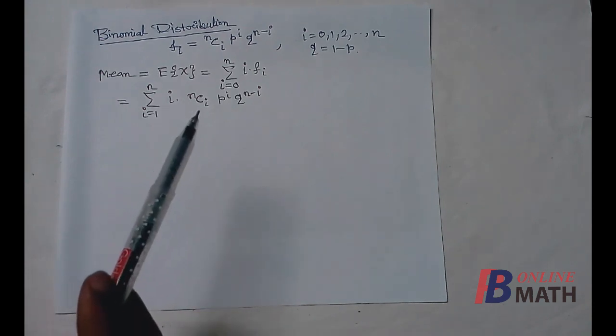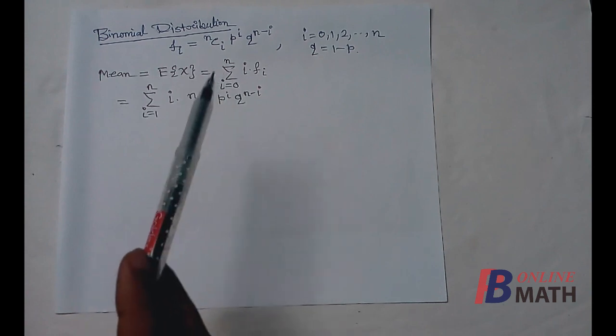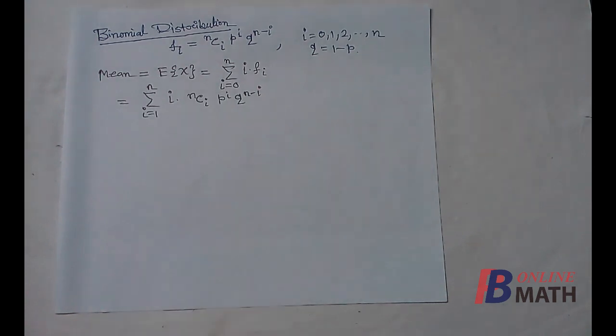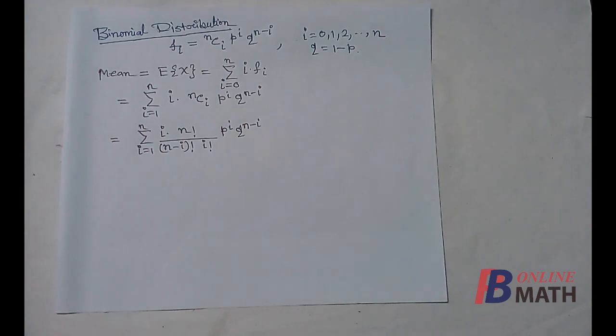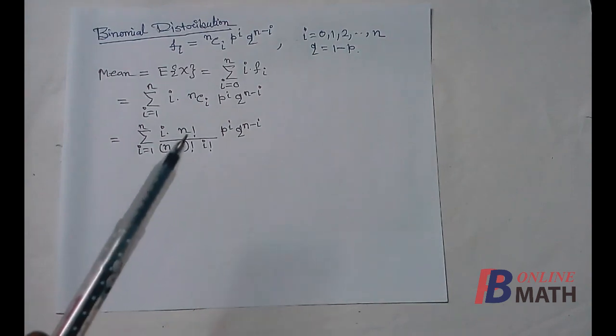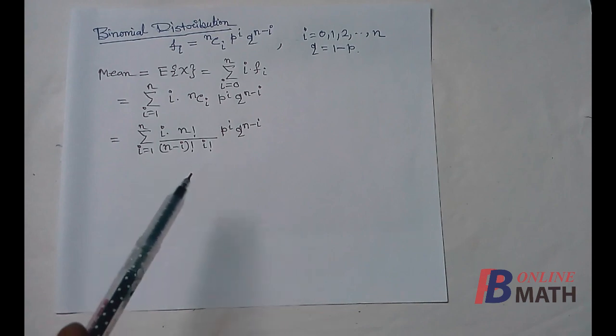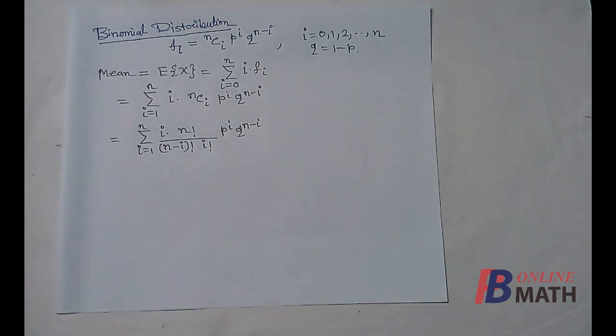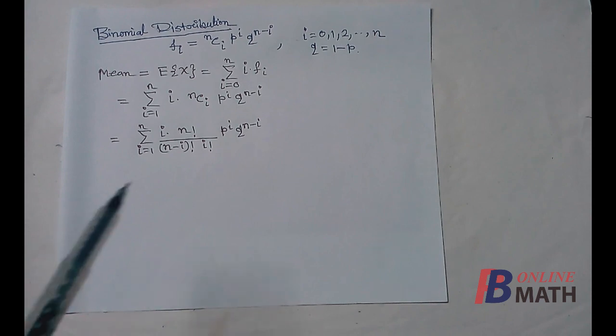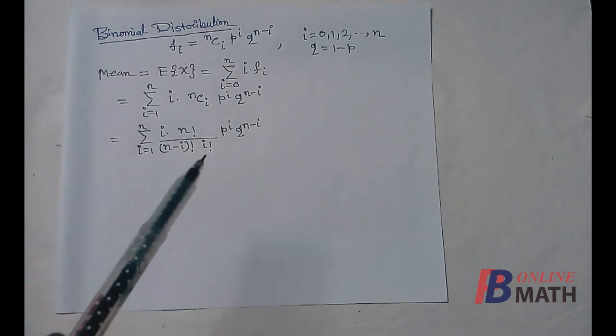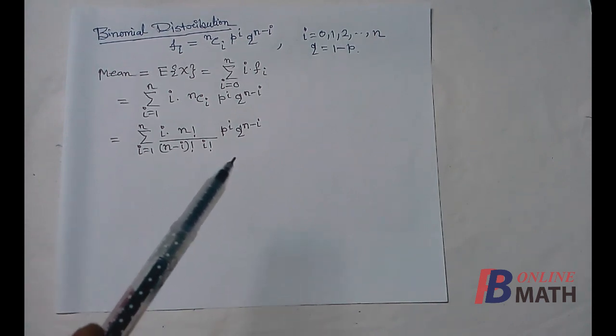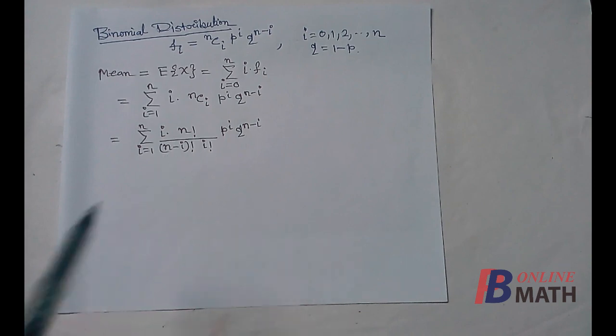Next we have replaced the value of fi by this one, nCi p to the power i q to the power n minus i. Next we have written nCi equal to n factorial divided by (n minus i) factorial and i factorial. So i factorial can be written as i into (i minus 1) factorial, so that i can be cancelled out.